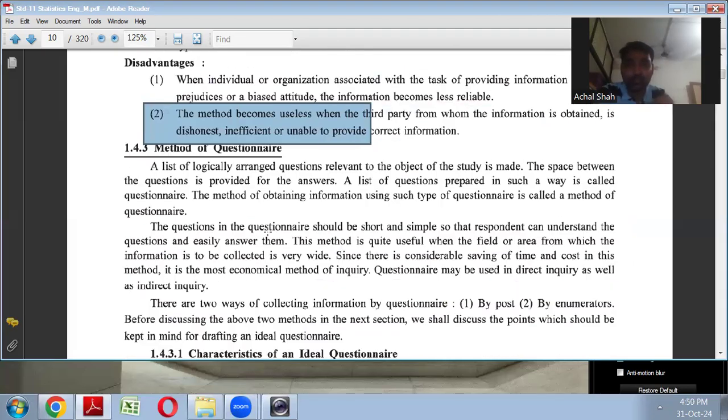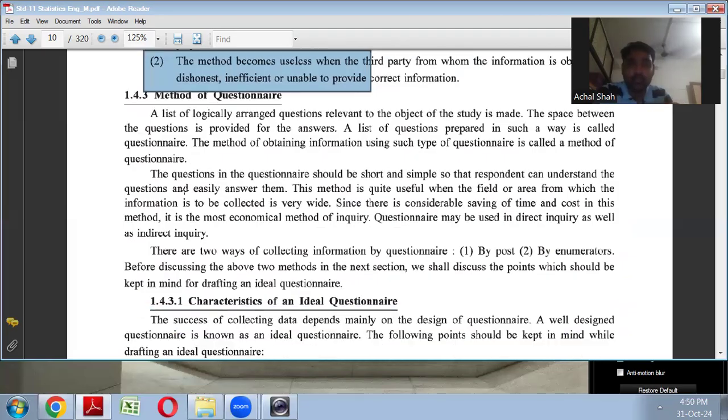So we have discussed this method also. Now let us see the third method, that is method of questionnaire. Questionnaire comes from question, so it contains questions, right? So here basically a list of logically arranged questions will be there, and the respondent is going to provide answers against that. Space will be provided for the answer, right? And the list of questions prepared in such a way is called a questionnaire, right?